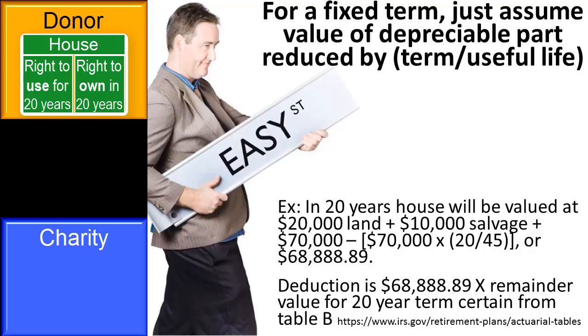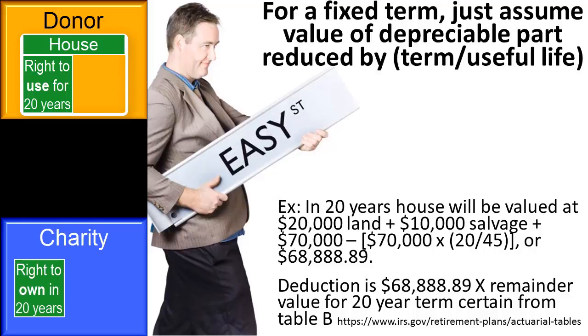A donor may also choose to give a remainder interest in a personal residence where the donor will retain the right to use the property or give that right to someone else for a fixed number of years. For example, the donor could deed a personal residence to a charity with the provision that the donor retains the right to use the property for 20 years.